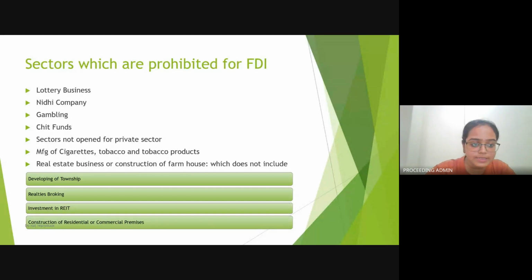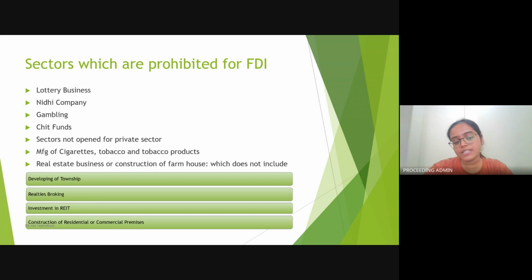Moving ahead, certain sectors have been prohibited for FDI. The sectors list is provided here, which you can see on your screen. That is gambling, Nidhi company, lottery business, etc. But अगर हम real estate business और construction of farm house की बात करते हैं, तो real estate business और construction of farm house have been restricted, but the four mentioned points, the highlighted points, are not covered under real estate business and construction of farm house.